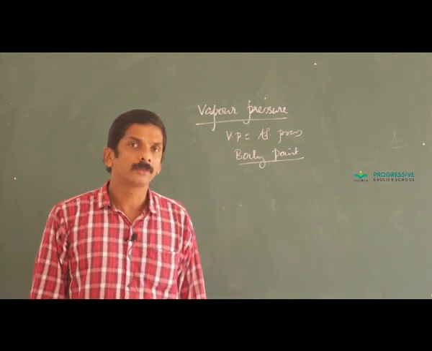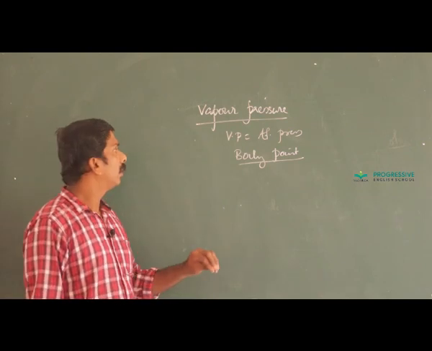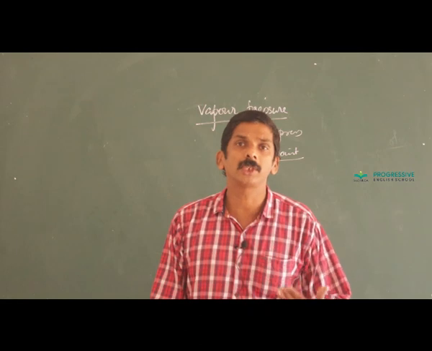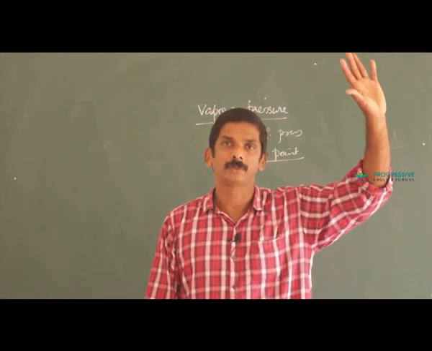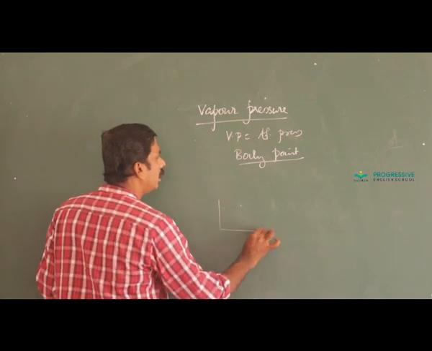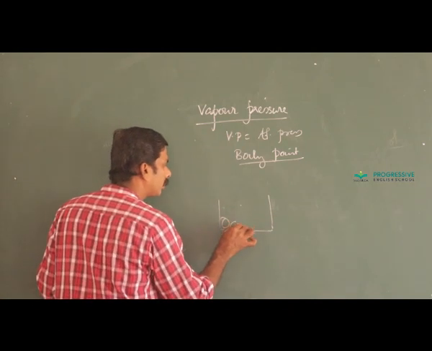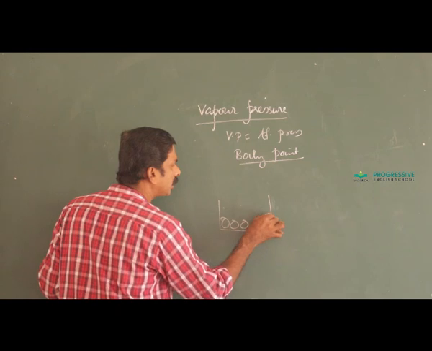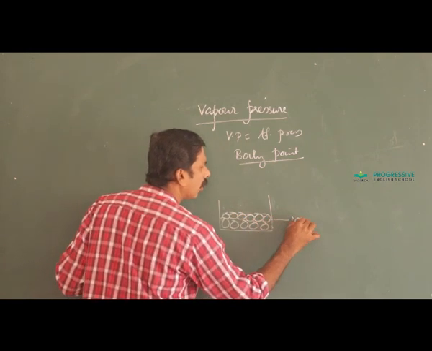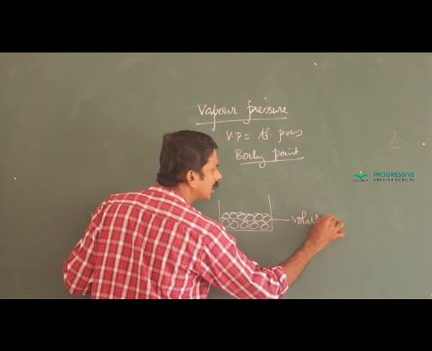When a non-volatile solute is added, you know what is the difference between volatile and non-volatile? Volatile means easily vaporizing. Okay, for a solution containing non-volatile solute, this represents volatile solvents.